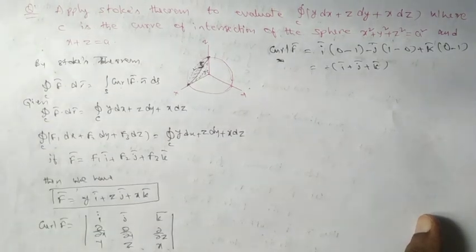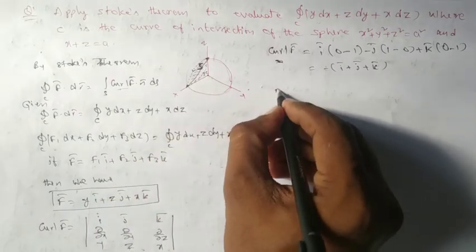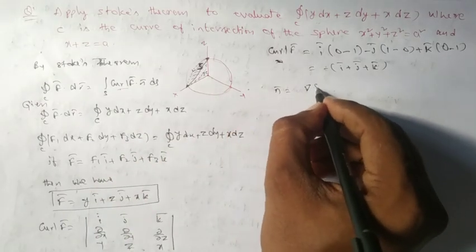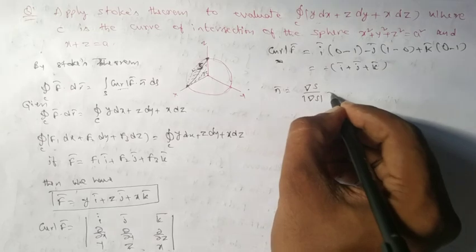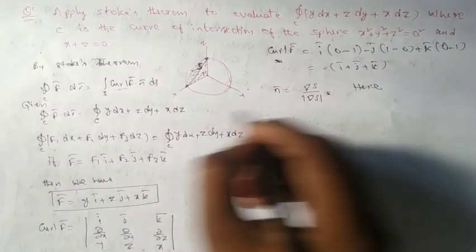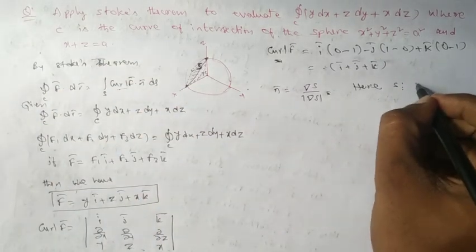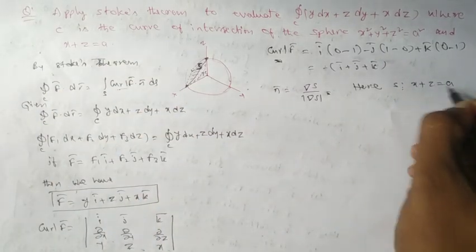Now I want to calculate n bar. Since curl f bar is calculated, now n bar. To find the n bar, we are taking gradient of s by modulus of gradient of s. What is the surface s here? Here the circle is on the plane x plus z equal to a. So s is x plus z equal to a.